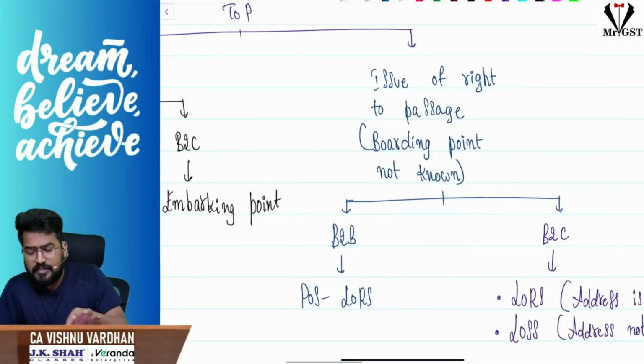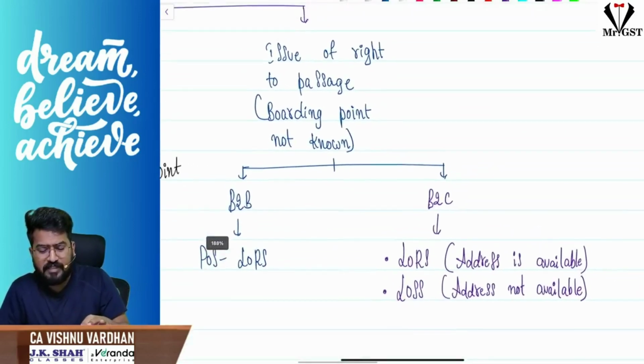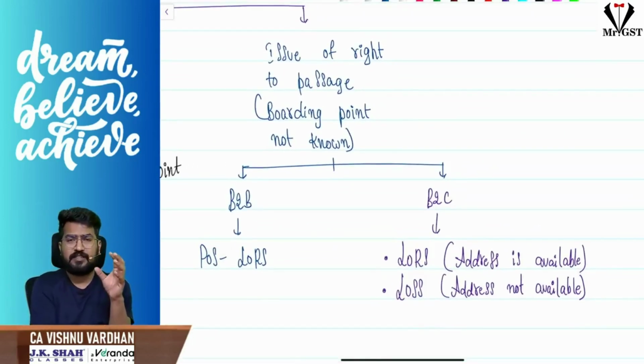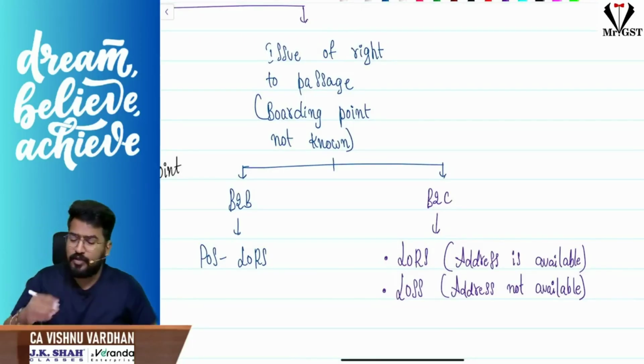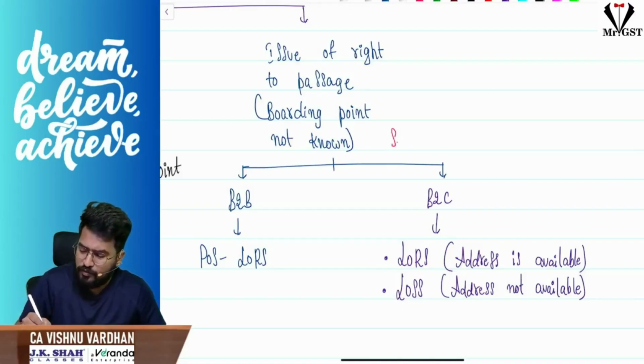Next, this is not transportation of passengers straight away. It is regarding the issue of the right to passage, where we give some passes or coupons which you can redeem or use to travel. And in those cases where the boarding point is not known, the law says follow section 12 subsection 2.